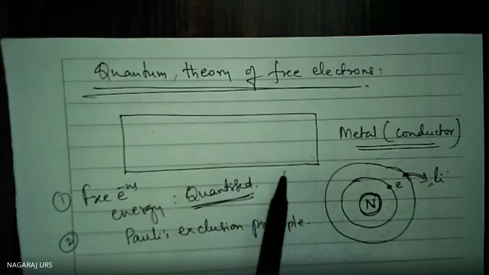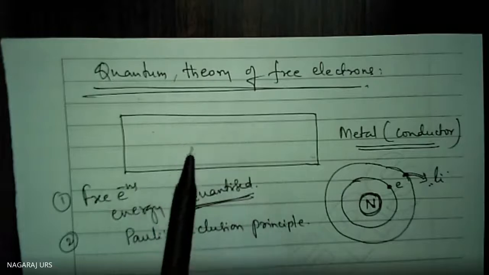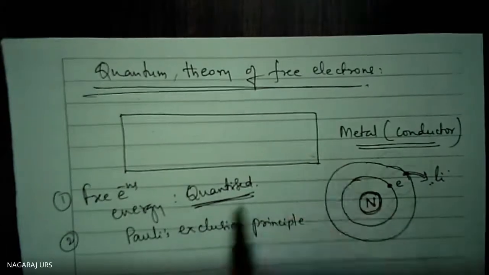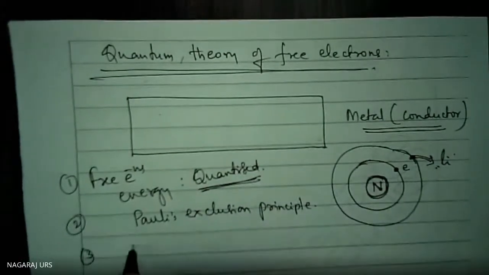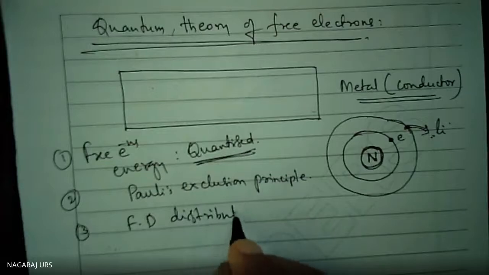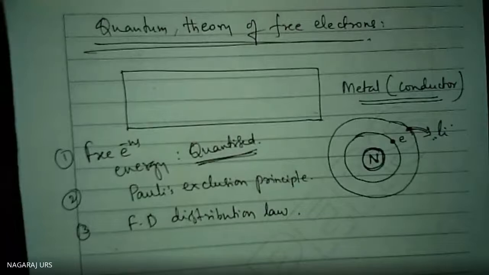There are a huge number of electrons inside the metal. From one electron to another electron, there exists a quantization rule of energy. Pauli's exclusion principle holds good, and the Fermi-Dirac distribution law also holds good. We have to apply the Fermi-Dirac distribution.